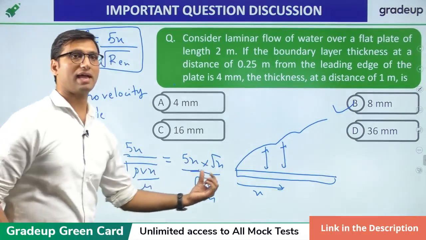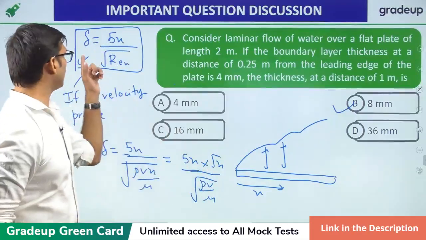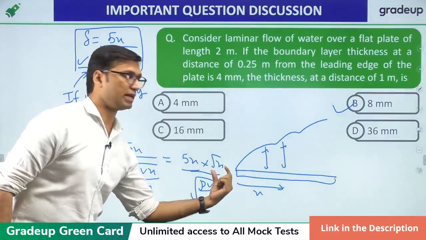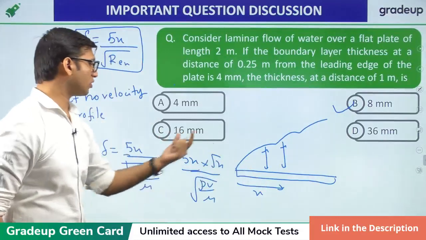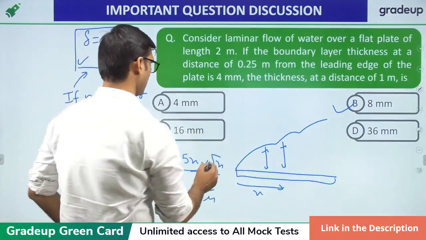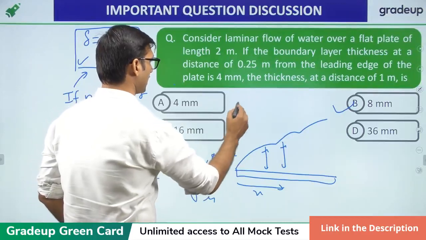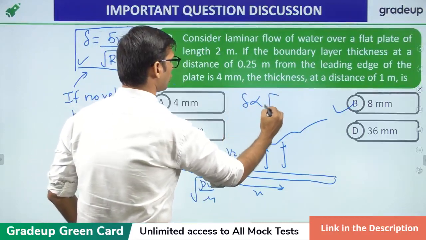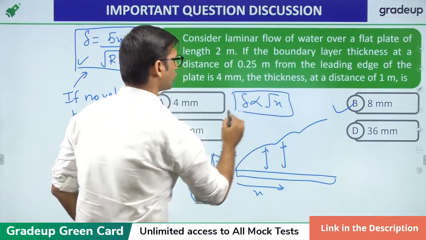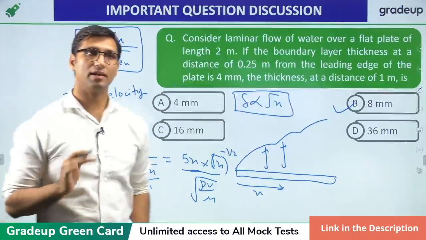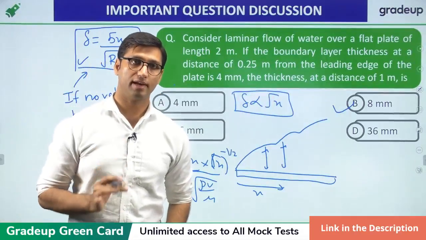Now we just need to find the relation of boundary layer thickness and this x, the distance from the leading edge. So what will be the relation? It will be x to the power 1 by 2. So you will get this relation that delta is proportional to root x. This relation you will get for the laminar boundary layer thickness with distance from the leading edge.